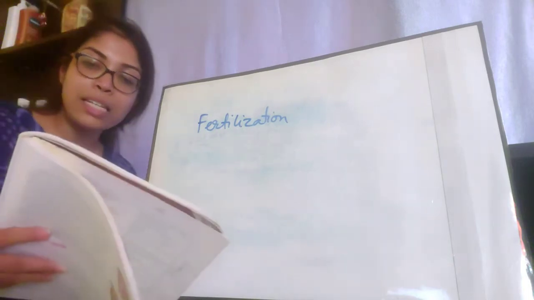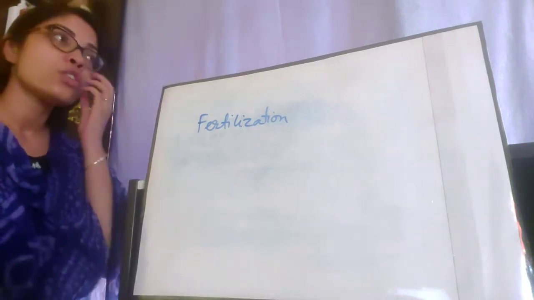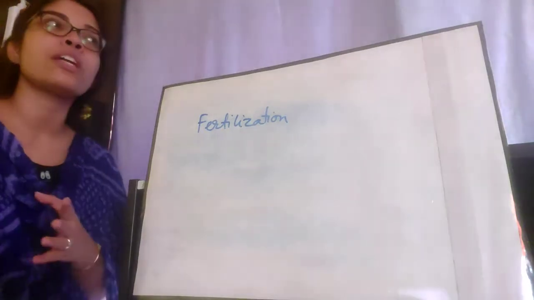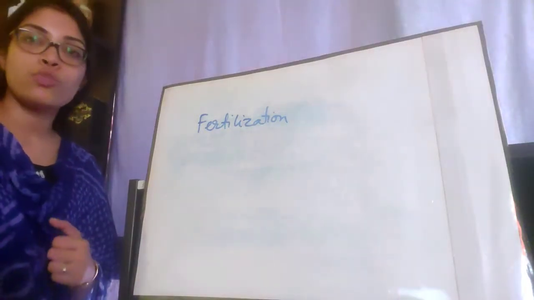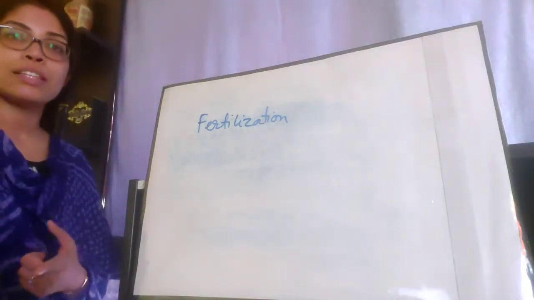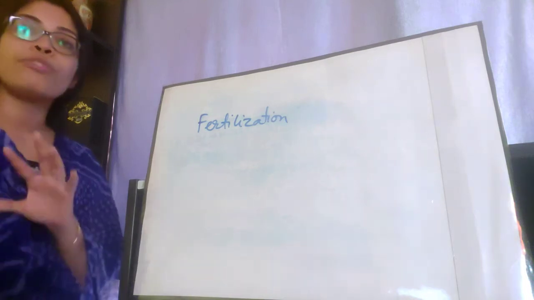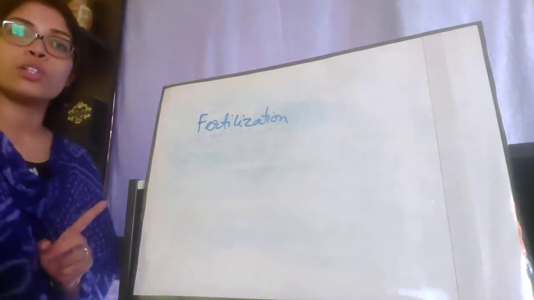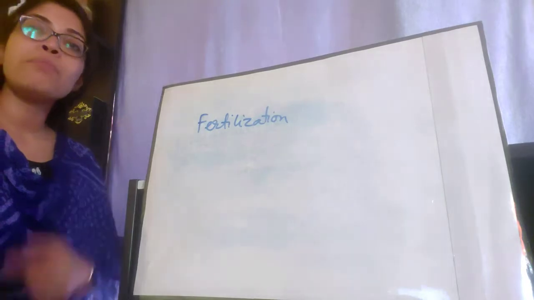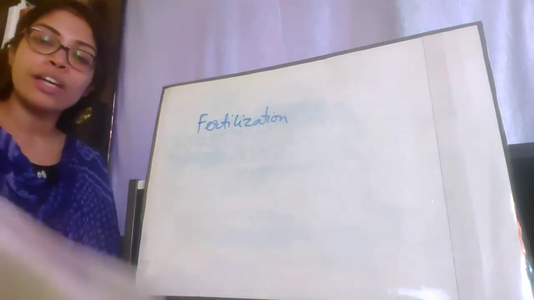The zygote moves from the oviduct to the uterus and gets implanted in it for further development. I have already told you this while explaining the menstrual cycle: after fertilization the zygote moves from the fallopian tube towards the uterus, where it gets implanted in the inner uterine wall.